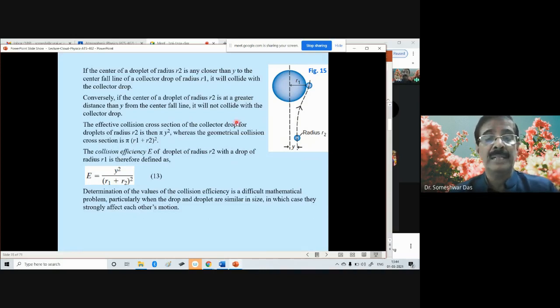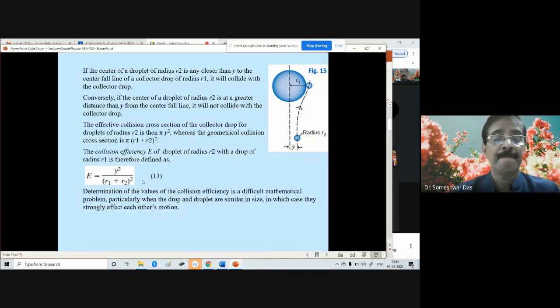So determination of the values of the collision efficiency is a difficult mathematical problem, particularly when the drop and the droplets are similar in size, in which case they strongly affect each other's motion. Especially when r1 is almost similar to or equal to r2, the calculation of E becomes a bit difficult.